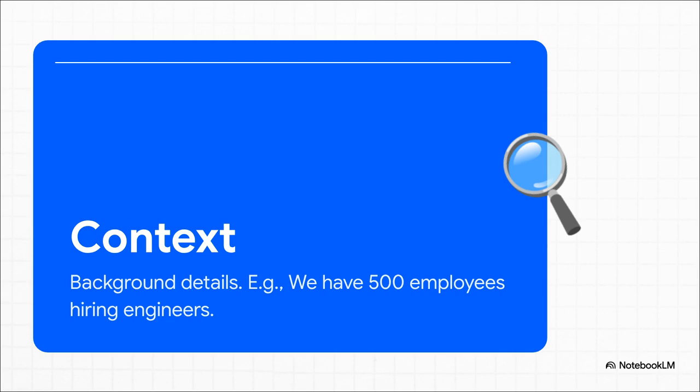Next, we have context. This is like giving that new hire the background scoop on your company so their work actually makes sense for your specific situation. Without context, the AI just makes assumptions, and trust me, those assumptions are almost always wrong. Saying, our company has 500 employees and we're hiring software engineers anchors the AI in your reality. It gives it the why behind the task.